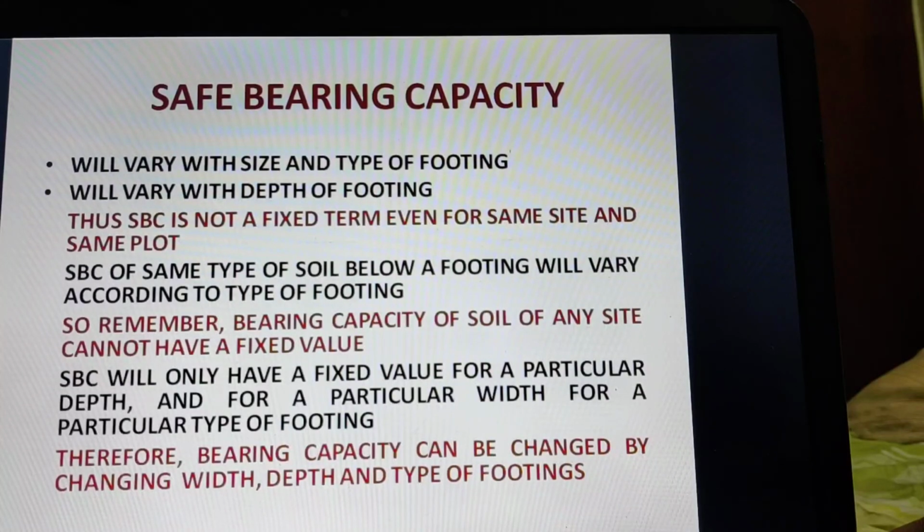And similarly, suppose somebody is saying bearing capacity of soil of that particular site is so much, then it should not be said like this, because that statement is not correct. Whenever we say that bearing capacity of soil is a particular value, then we should correlate it with depth and width of the footing and also type of footing. Then the statement will be correct.